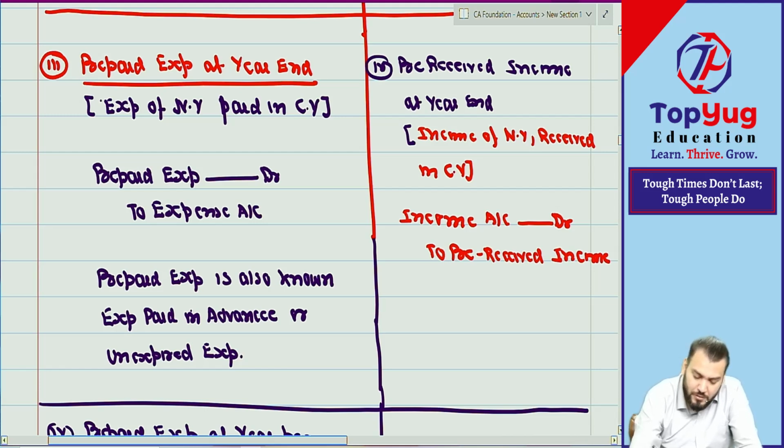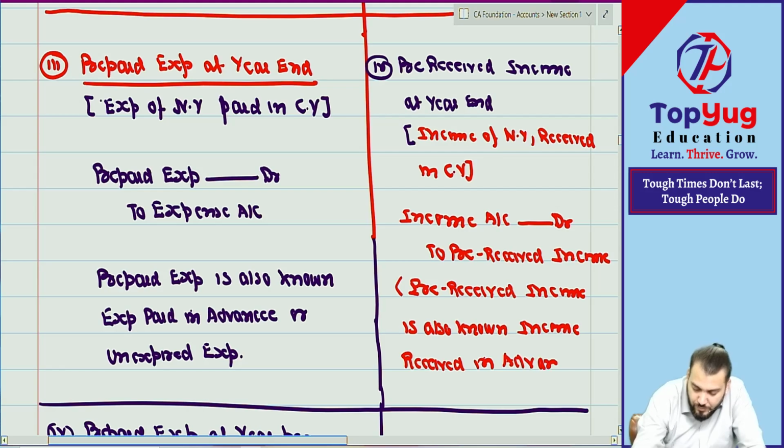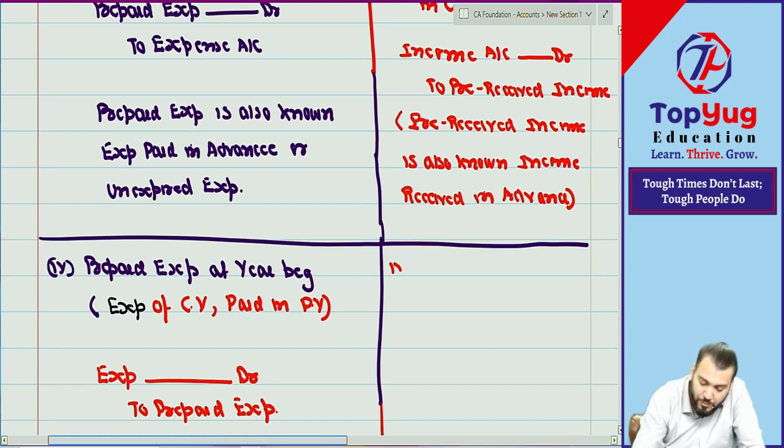Just write down. This is also known as pre-received income. Pre-received income is also known as income received in advance. Got it? Last point, point number 4.